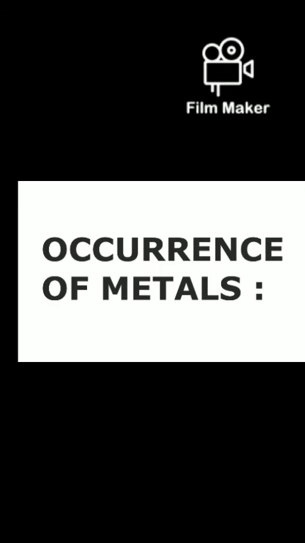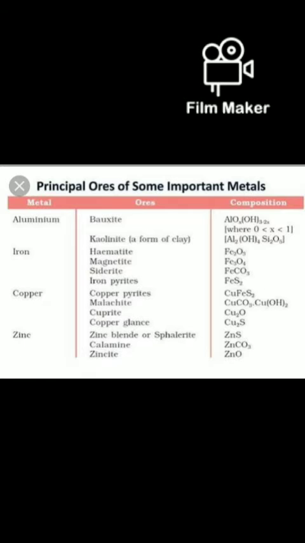Hello students, today we are going to discuss the topic that is occurrence of metals. Occurrence of metal means metal occur in the form of ores in the earth crust, and which metal occur in which different kind of ores. So we are going to discuss this thing. There is one table in which different metals are there, different ores are there, and different compositions are there. Along with that metal, different other elements are present as an impurity.